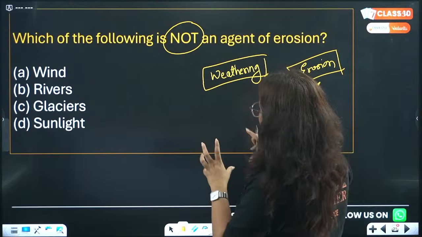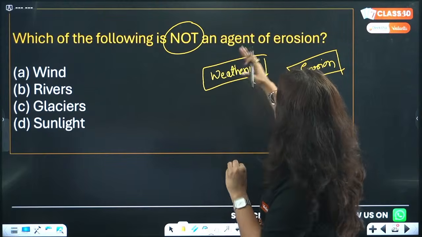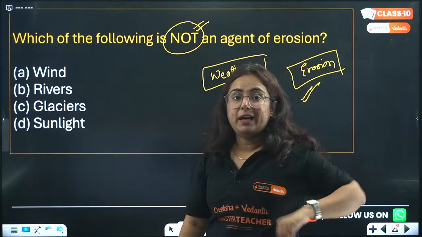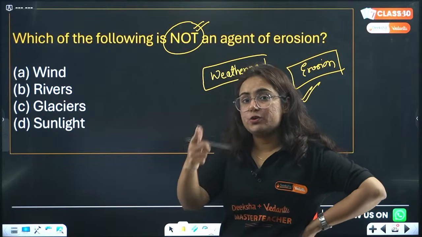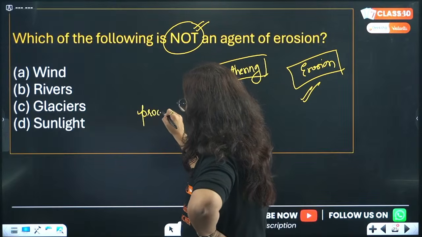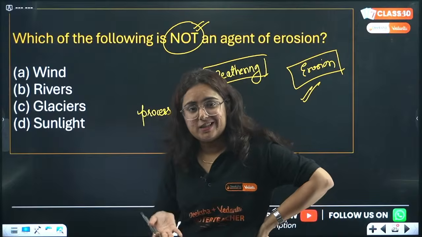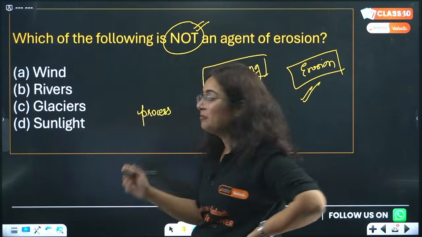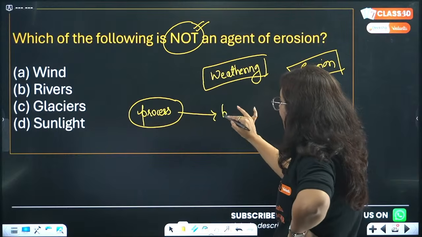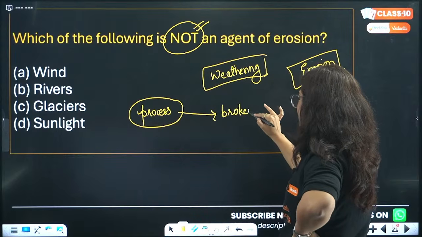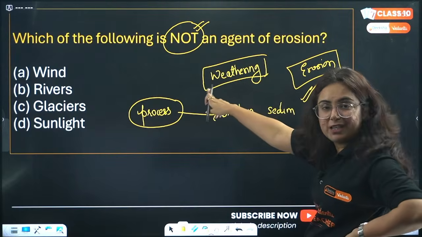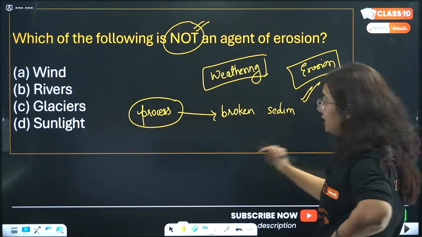Coming back to the question, which of the following is not an agent of erosion? Now what is erosion? Pay attention. Erosion is a process. First understand what it is, then we are able to answer it. So erosion is a process in which broken sediments of rocks, broken with the process of weathering, right?